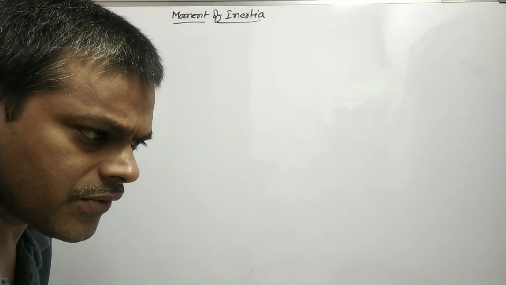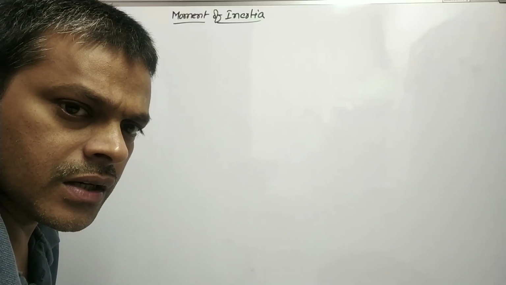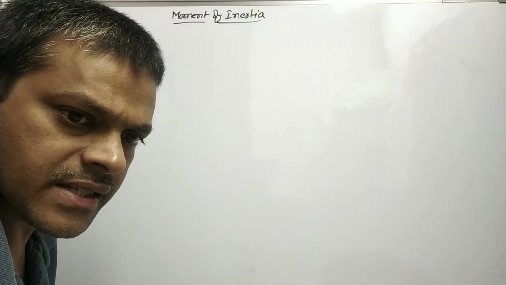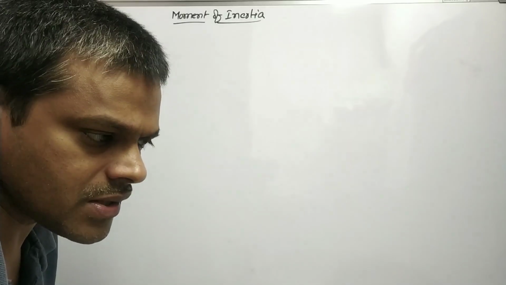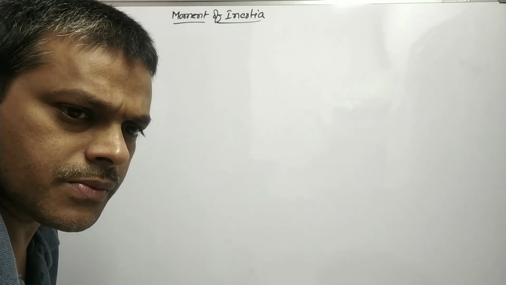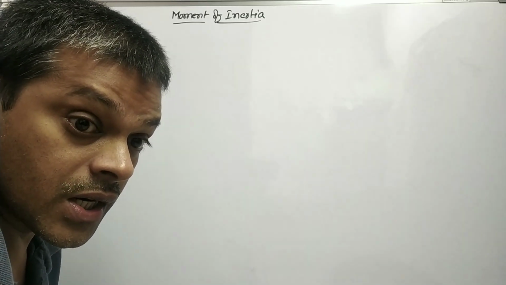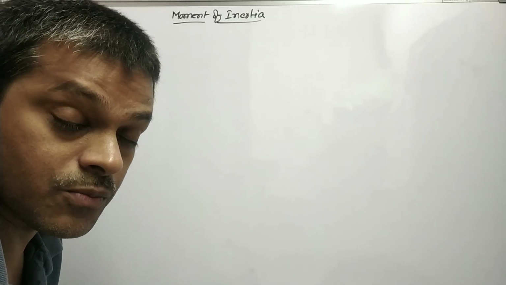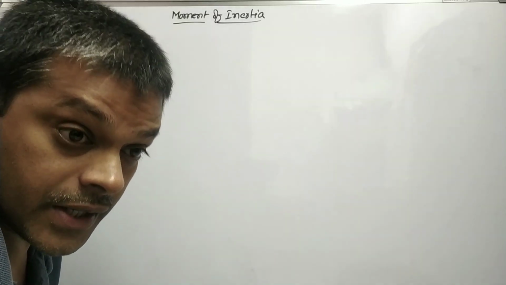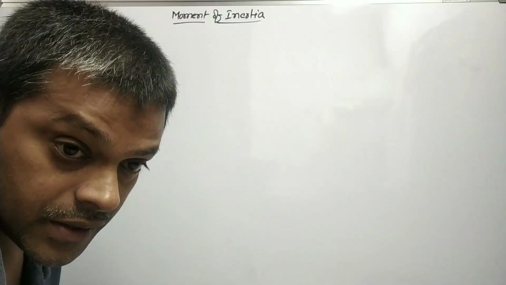We all know that when a rigid body is allowed to move freely under an external force, it undergoes translatory motion. What is translatory motion? The displacement of each and every particle remains the same, which is equal to the displacement of the whole body. That is called translatory motion. It is possible only when the body is allowed to move freely.